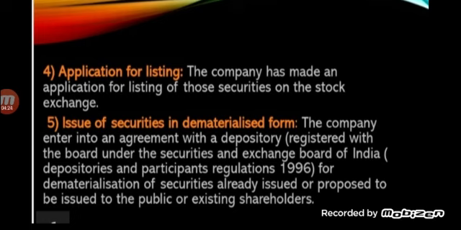The last one is issue of securities in dematerialized form. The company enters into an agreement with a depository for dematerialization of securities already issued or proposed to be issued to the public or existing shareholders.